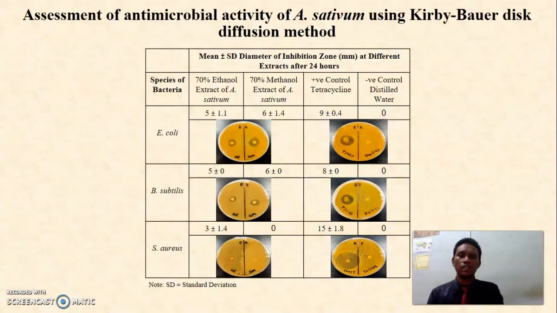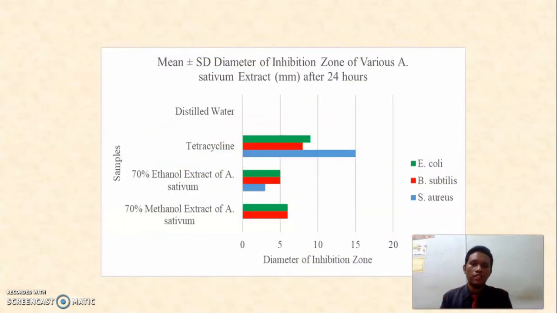For the assessment of antimicrobial activity of A. sativum using the Kirby-Bauer test, the duplicate results of the diameter of the inhibition zone at different extracts after 24 hours have been expressed as mean and standard deviation values as shown in this table, and then this table has been displayed as a graph on the next slide. Based on the graph, paper discs soaked in the negative control, distilled water, show no inhibition zone in all three bacteria. This finding is aligned with the previous study by Singh in 2018.